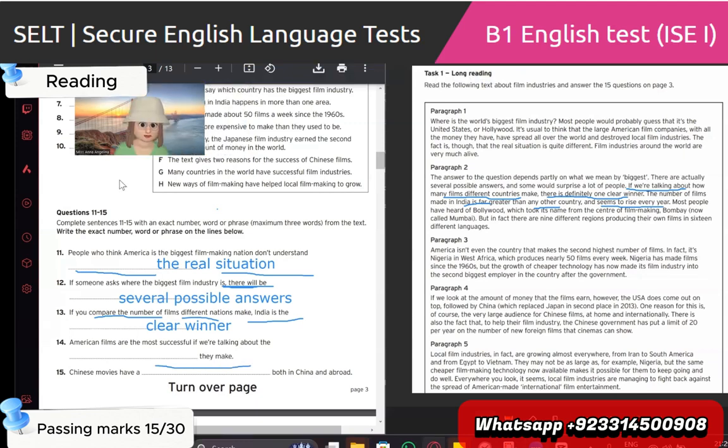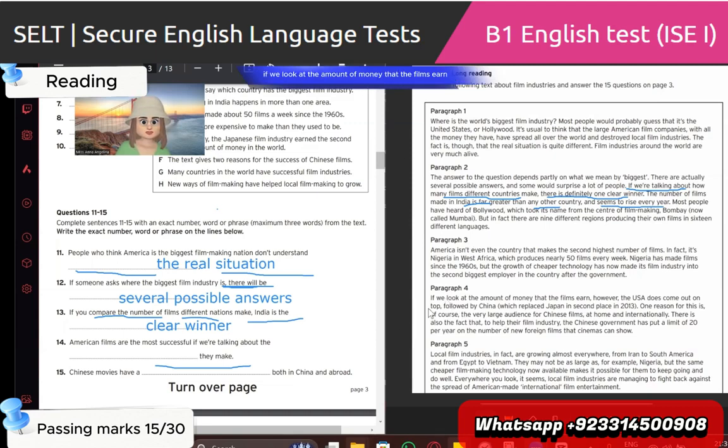And paragraph number 3. No, it is about how much they make. I think it's in paragraph number 4. American films are the most successful if we are talking about the blank they make. Paragraph 4 is related to China. That's only one. The first line is related to the USA.